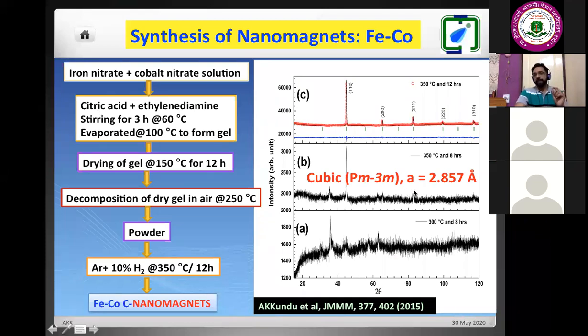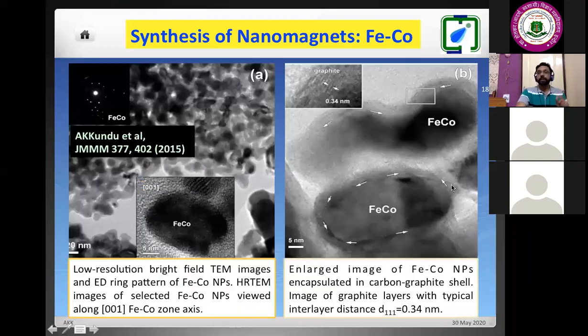The cubic lattice parameter is this. By electron diffraction also, we have seen that they are nicely crystalline. They are crystalline, not amorphous. So they are single domain crystalline particles. So now I say that iron cobalt are single domain particles which are coated with the carbon.